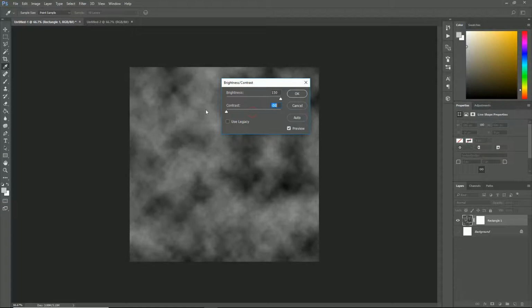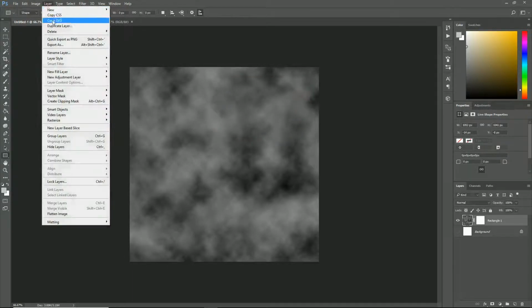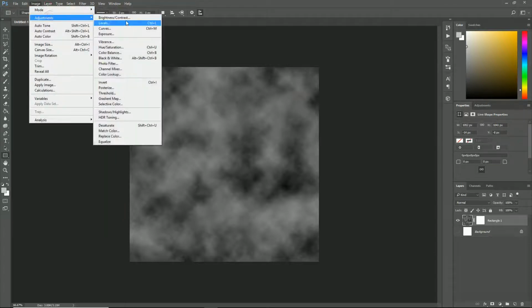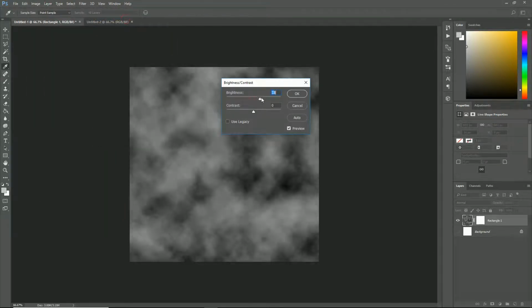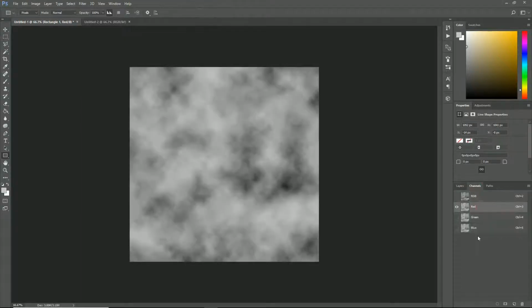and maybe make it so there's not that much difference in them. I'm going to do that again. So you want it a bit more subtle, and this is just going to be the roughness of the water, give it a bit of difference. And for now, we're going to go into our channels, and we're just going to put this on our red.